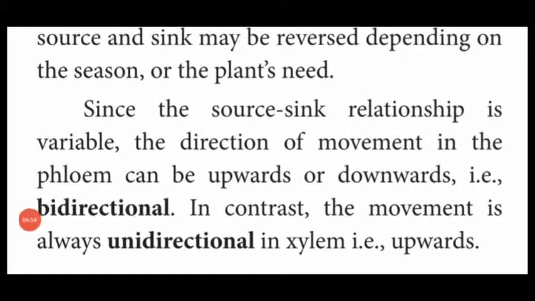The source and the sink relationships are most probably in different directions. The phloem takes the food material in both upward and downward directions, so it is named a bidirectional path. Phloem transports the food material in two ways, upward and downward. That is said to be bidirectional.